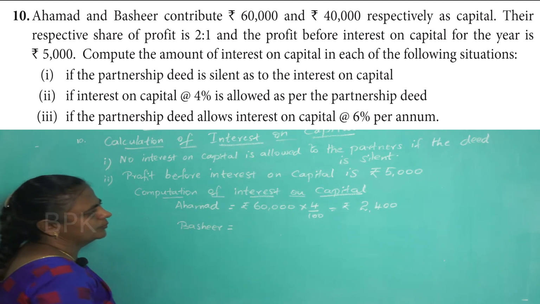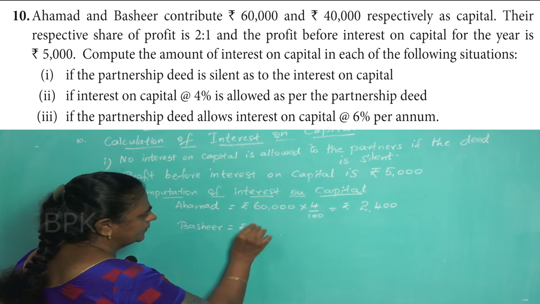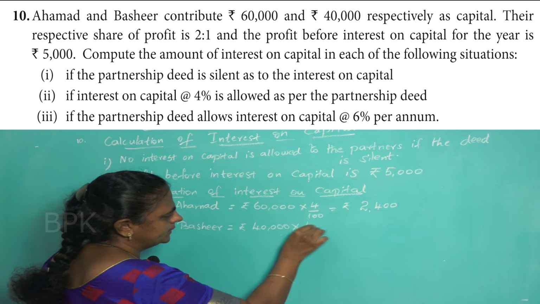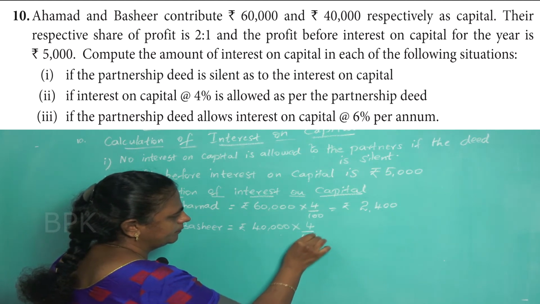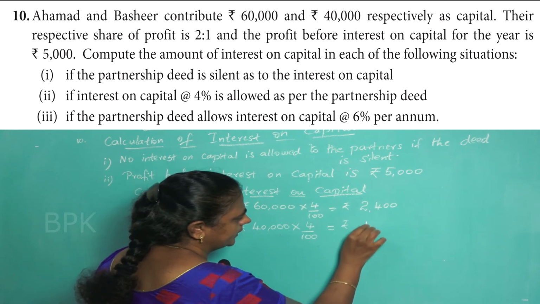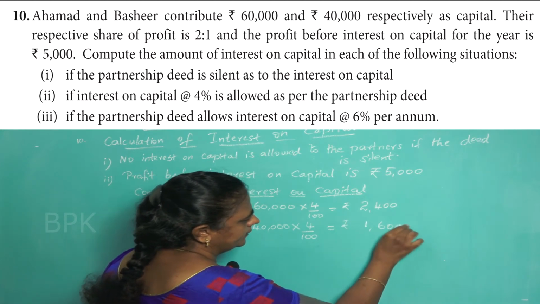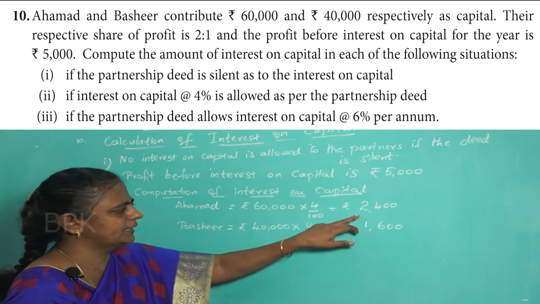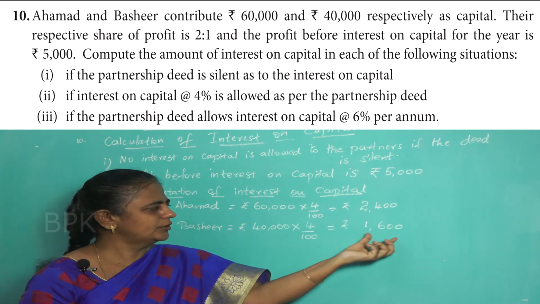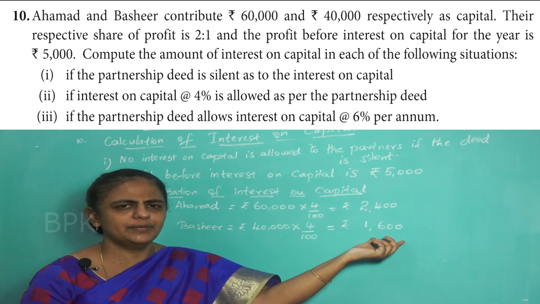What is Bashir's opening capital? Rupees 40,000. Again for him 4%, 4 by 100. So that will give you rupees 1,600. So if you add both, how much are you getting? 4,000 rupees you are getting. Okay.